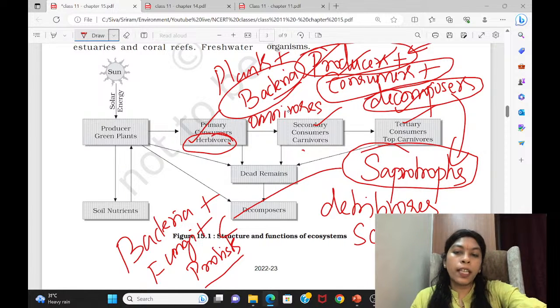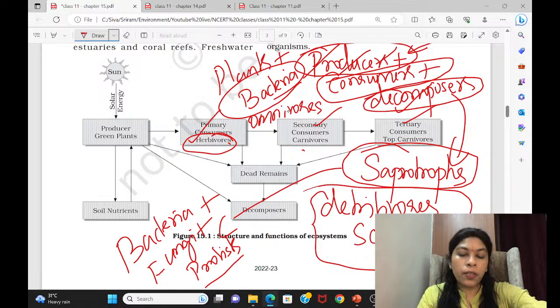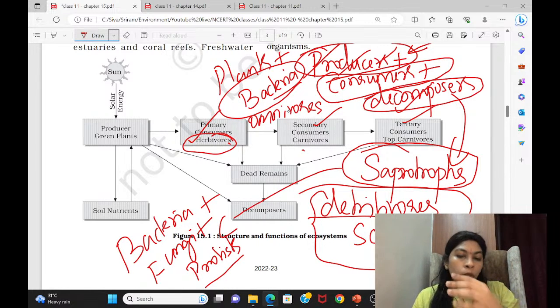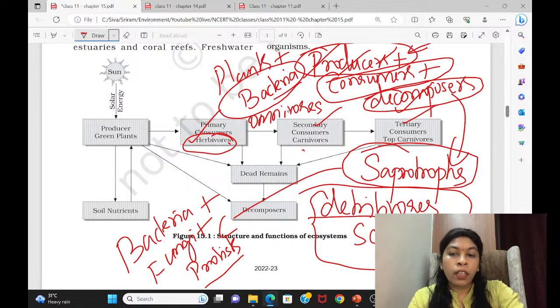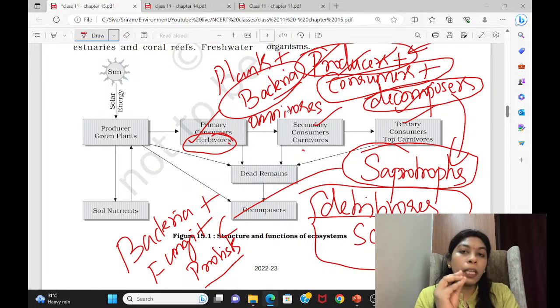Many students used to ask this difference. Detritivores eat dead organisms and also practice coprophagy, which means eating fecal matter, and from that they derive nutrients. But what is the difference between detritivores and scavengers? Detritivores take in a smaller amount. Even a millipede or a crab can be a detritivore. But scavengers take in an enormous amount, like a vulture, which eats a lot. So the consumption amount is higher than a detritivore. This is the major difference.